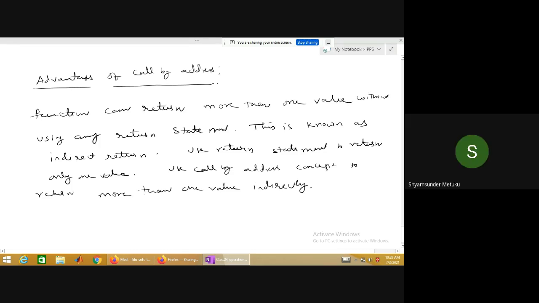Yes, sir. I want you to prepare from any book or the internet, at least the comparison between call by value and call by address, and try some examples using call by address. Then we'll complete the remaining topics in pointers in the next class, so that we can move on. I think unit 4 is almost covered. We'll go back to unit 3 now, which is arrays.